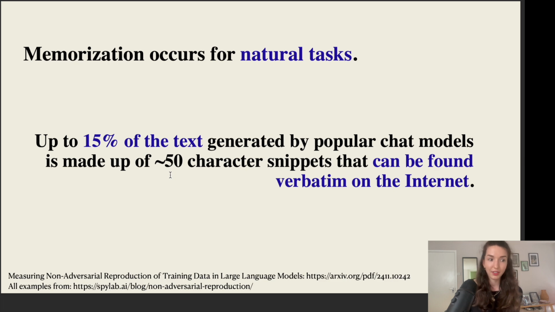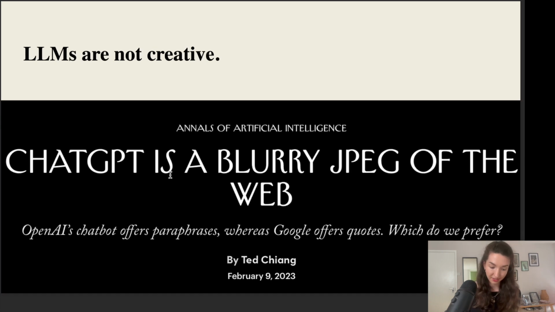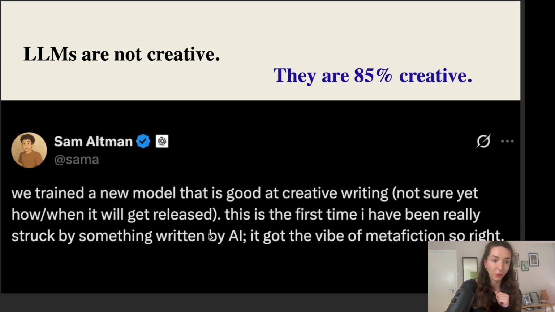Specifically, 15% of the text generated by these popular chat models is made up of these 50-character snippets that can be found verbatim on the internet, even for natural tasks, not only for these adversarial prompting strategies. Now, coming back to the question that I had, one way to interpret this 15% number is to say, well, large language models are apparently not as creative. As, for example, Ted Chiang also writes, perhaps ChatGPT is nothing more than a blurry JPEG of whatever is found on the web.